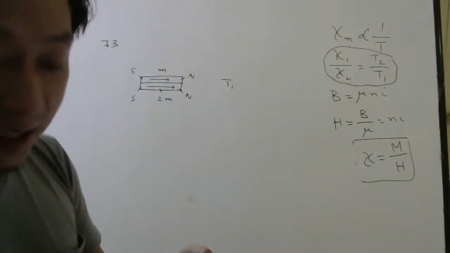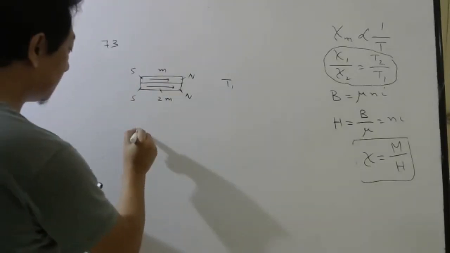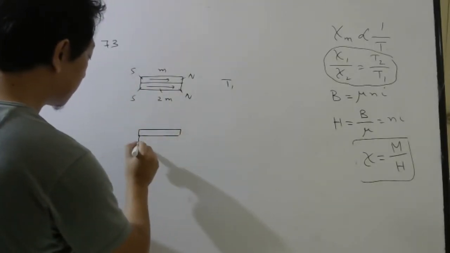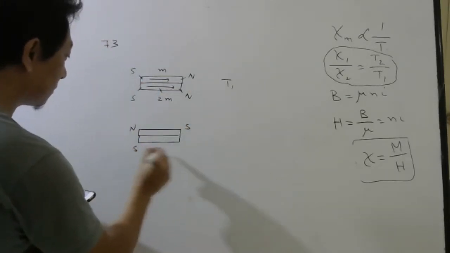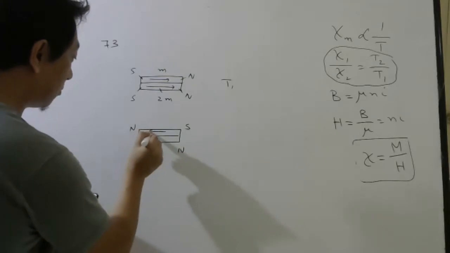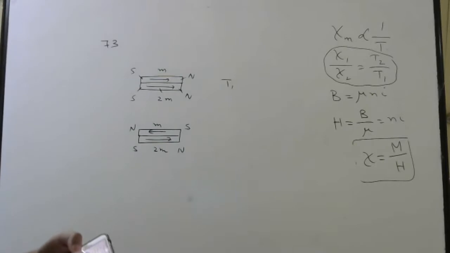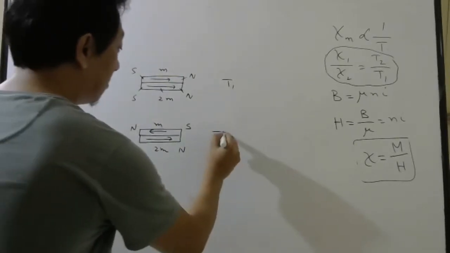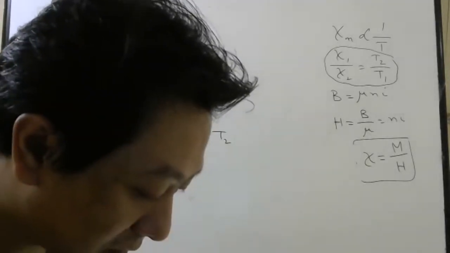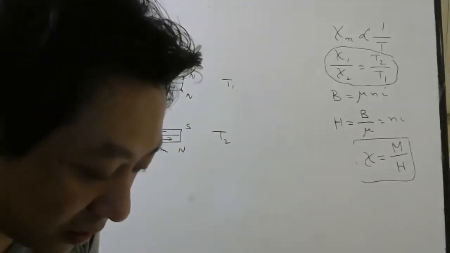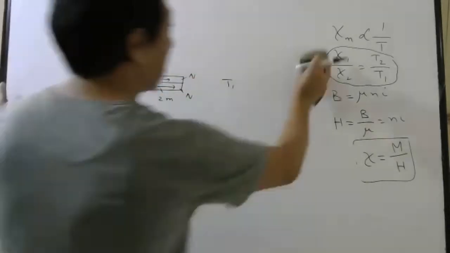Now the polarity of one of the magnets is reversed. Either one you can reverse, so let us reverse the upper one. So magnetic moment of this will reverse, and this will be in the same direction. Now the time period of oscillation is T2. What they want is whether T2 is less than T1 or more than T1. We have to compare these two time periods. Very simple problem, students.